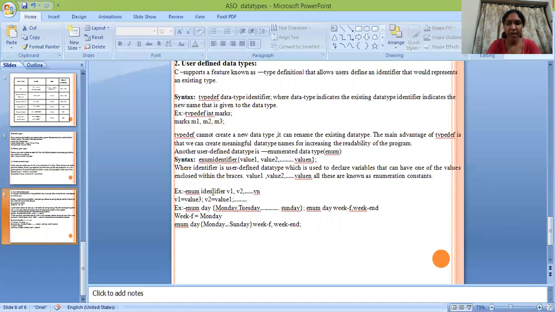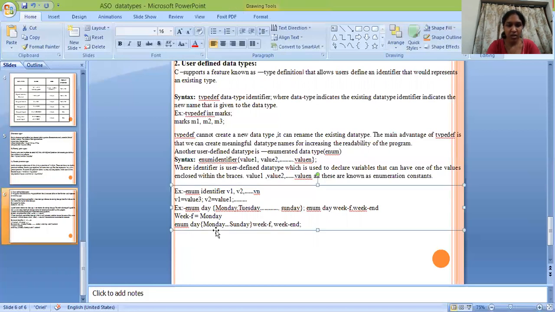Example: enum identifier v1, v2, and so on, vn. Another example is enum day of Monday, Tuesday, and so on. Enum day week first to week end. These are all the examples for user-defined data types.